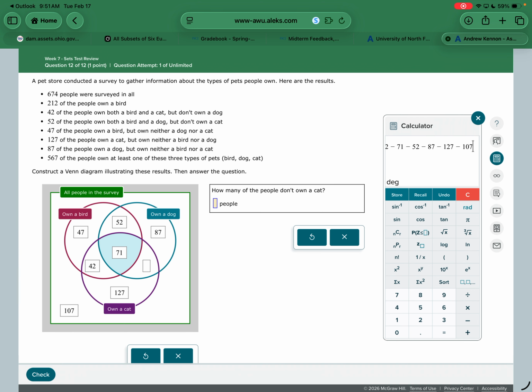Okay. And then to find our last number, you can always use your total amount and subtract every number that's in there. 48 minus 67 minus 131 minus 37 minus 81 minus 106 minus, don't forget the 53. Okay. And a good check on that is to add them all back up and make sure they add up to 644.